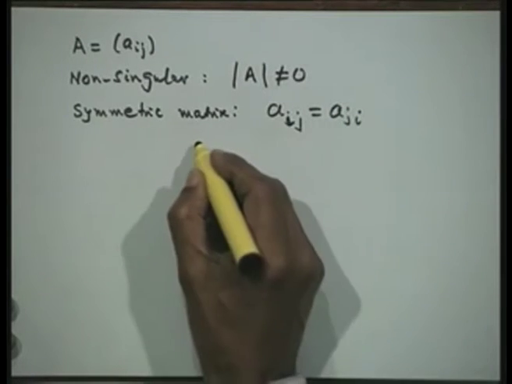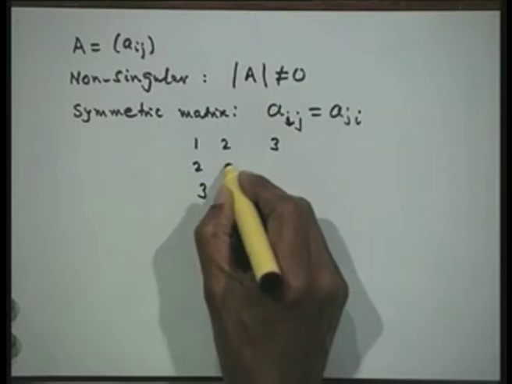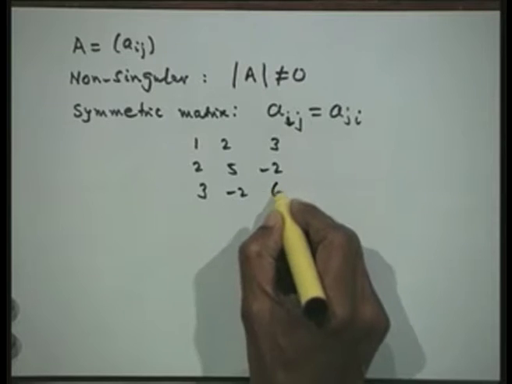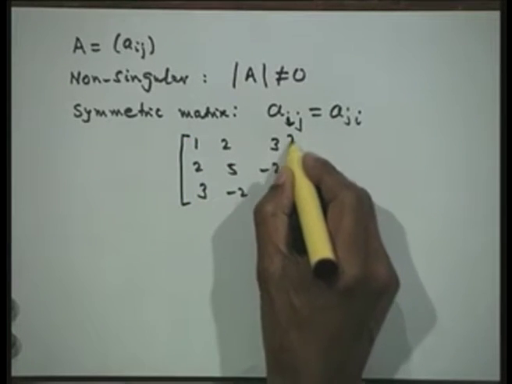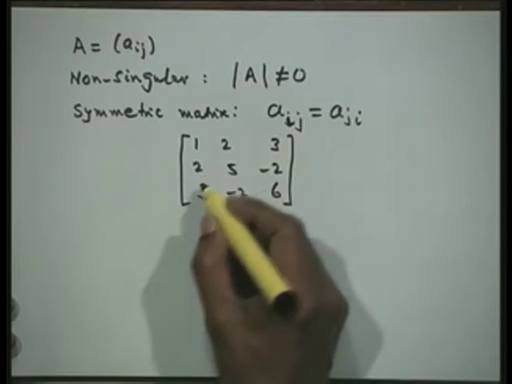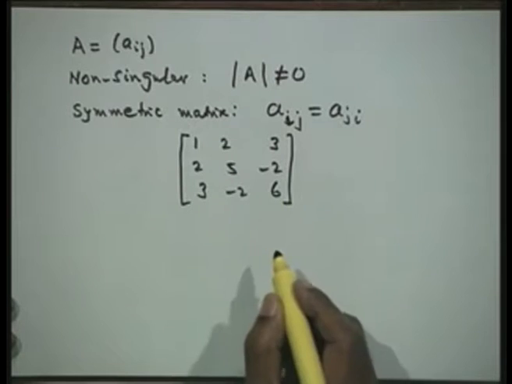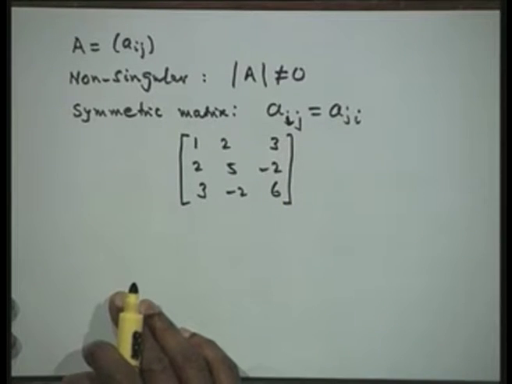For example, I can easily construct a symmetric matrix. I can fill these elements here, some 5, minus 2, minus 2, 6. So, for example, this is our symmetric matrix, so that you have A12 is A21, A13 is A31, A23 is equal to A32, and diagonal elements are given to us. So this is a symmetric matrix.